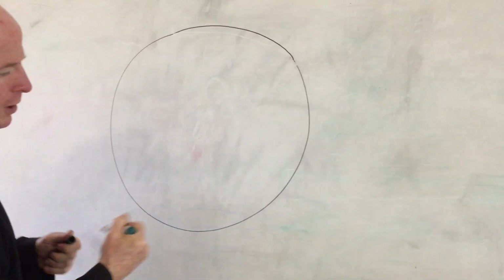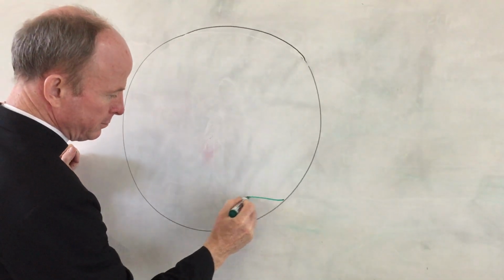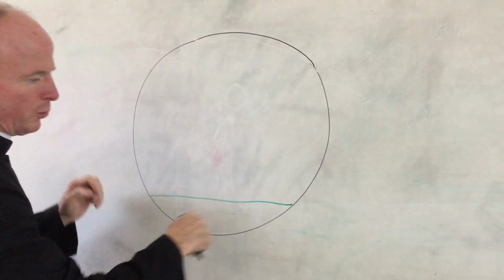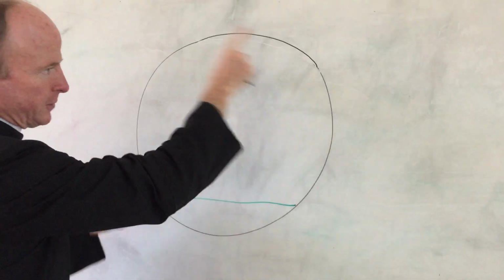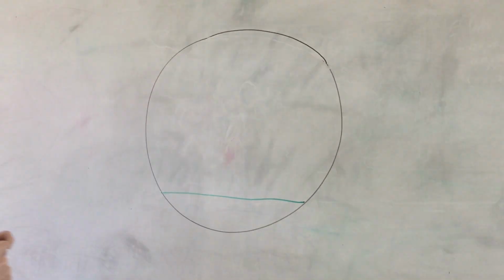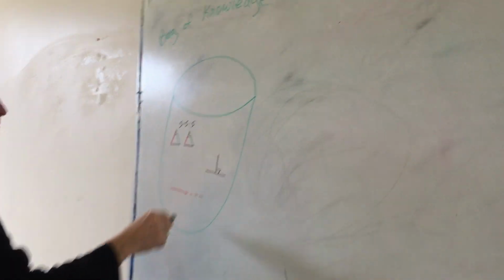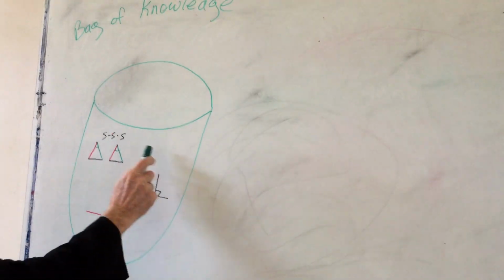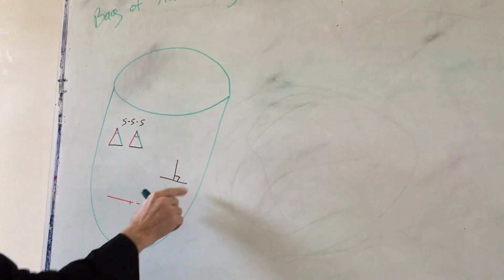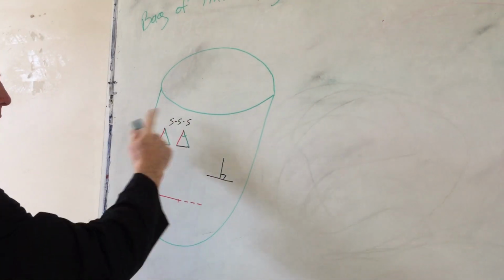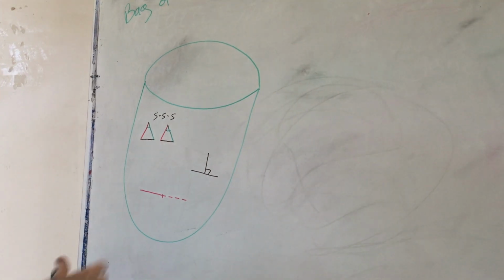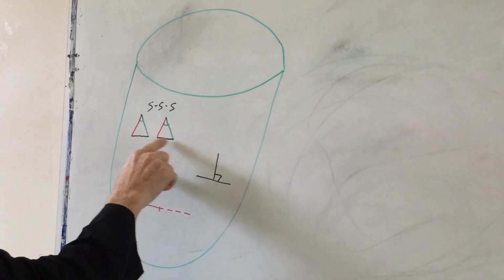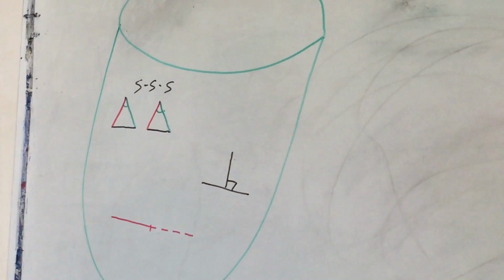So, why don't we draw a line from one point to another of the circumference of the circle. Now in our bag of knowledge, we know that we can bisect a given line. We also know we can draw a line at right angles to another line. We've proven that. And then we're going to use side, side, side also. If two sides are equal to two sides and the base equal to the base, the angles those two sides contain are equal. Okay, so let's tell you in advance what we're going to do.